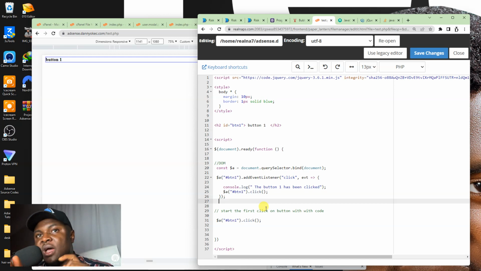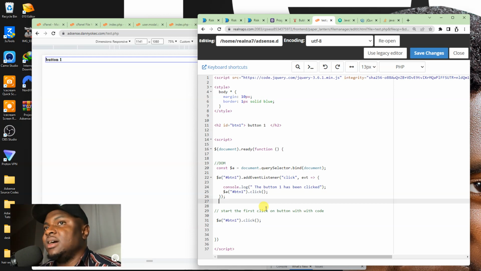First of all, I've shown you the question. This is the question that I asked on my Instagram. Why is it that when you click on something and the event handler of that thing has a click event to click on that thing again, it doesn't just happen recursively? And nobody has been able to answer the question.